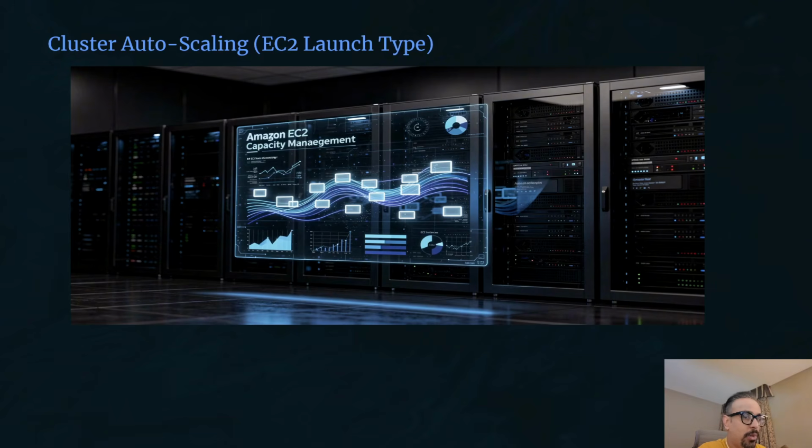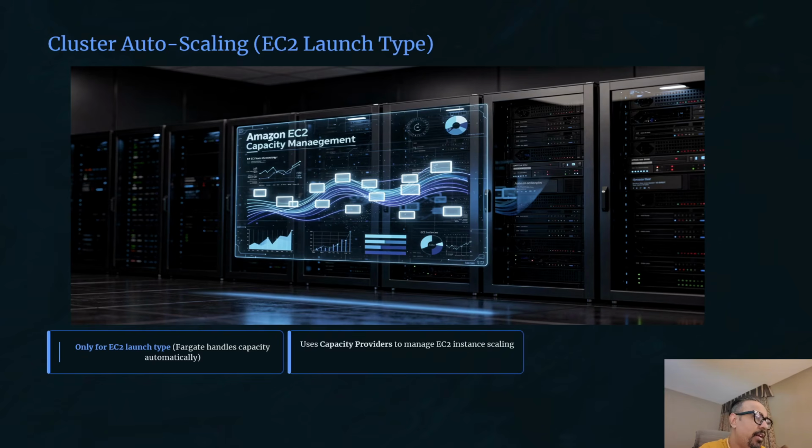Now, cluster auto scaling. This comes into the picture when you're going to use the EC2 launch type. So let's understand how it works. Cluster autoscaling is specific to EC2 launch type and manages the underlying EC2 instances in your cluster. With Fargate, this isn't needed because AWS handles the capacity automatically for you. When a service tries to launch more tasks, it needs available capacity like CPU and memory on EC2 instances. Without cluster autoscaling, you might scale your service to 20 tasks but only have capacity for 15. The remaining 5 sit in the pending state because there is nowhere for them to run.